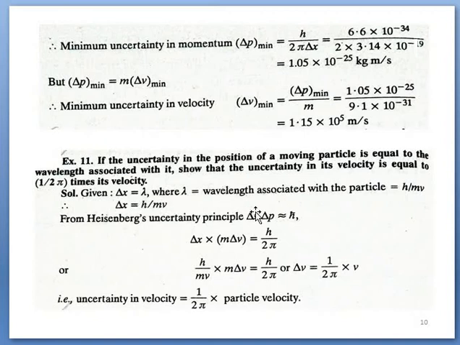So delta x is kept here, delta p will be found. Delta p is again m delta v, and the delta x value is kept here, equal to h upon 2 pi. After simplification, we have delta v equal to 1 by 2 pi times its velocity, which is what was asked to find. Show that the uncertainty in its velocity, delta v, is equal to 1 by 2 pi times its velocity. So it is found.